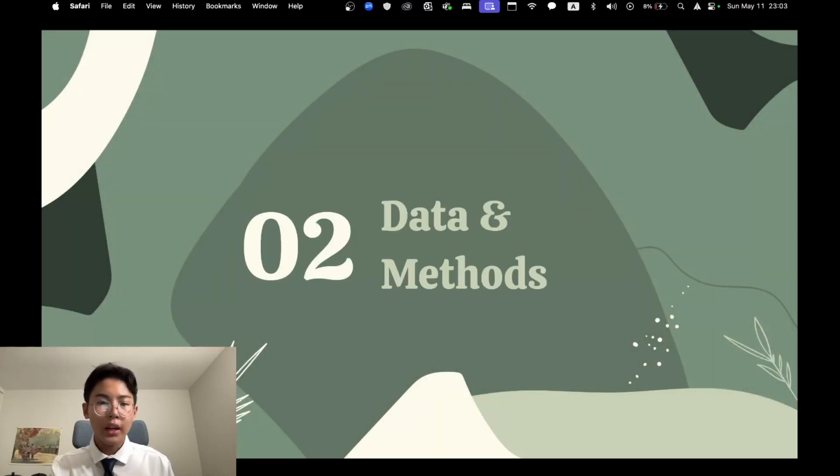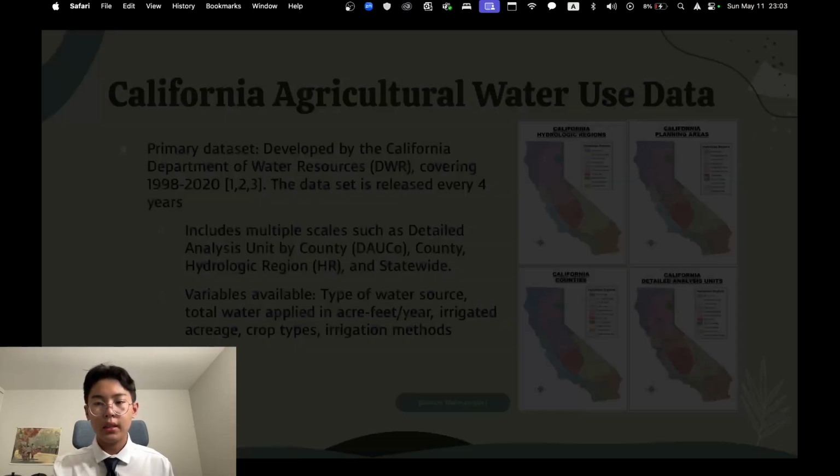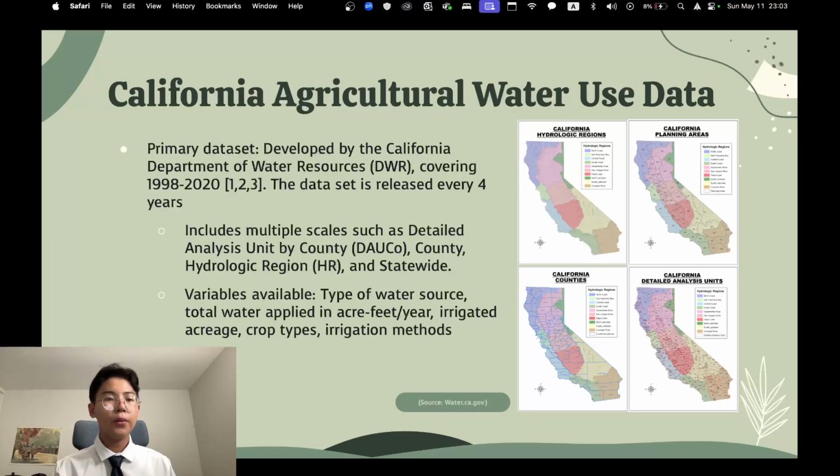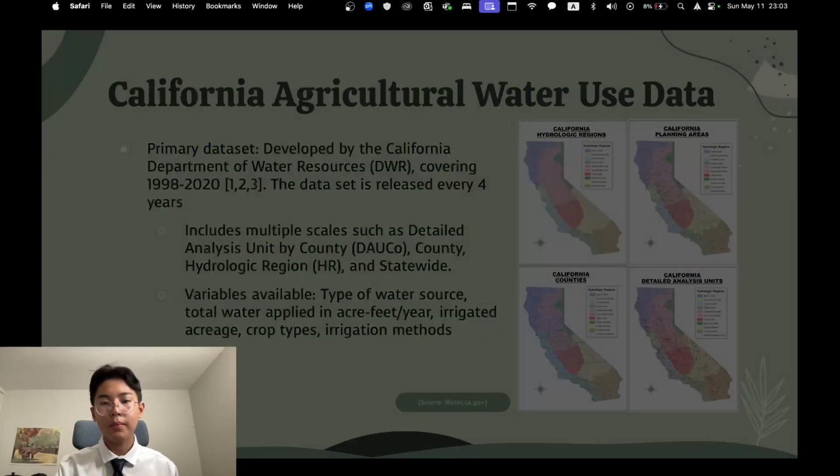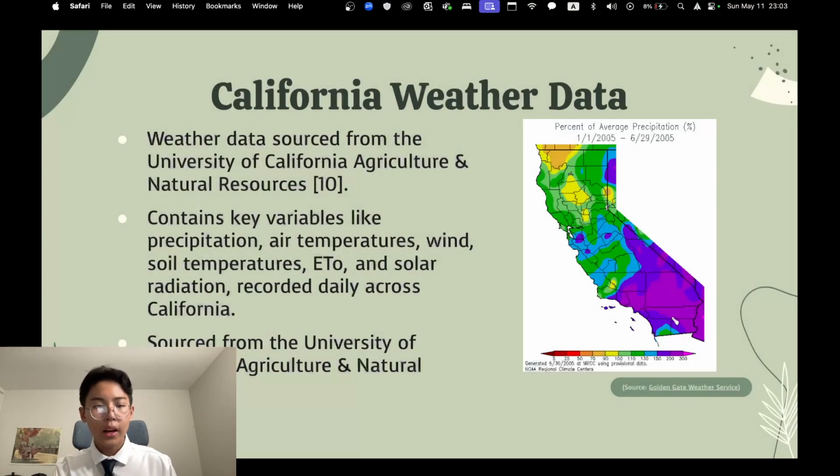For this project, I had two main data sets. The first one is California Agricultural Water Use Data by DWR, the Department of Water Resources. It showed me how much water was used in each hydrological region by crop. The second data set that I used was California weather data from University of California Agriculture and Natural Resources.